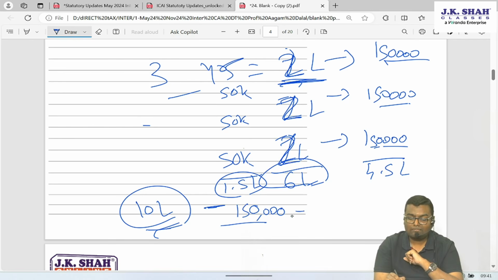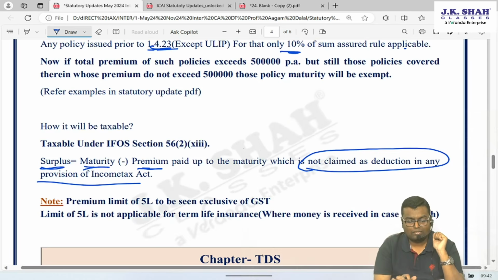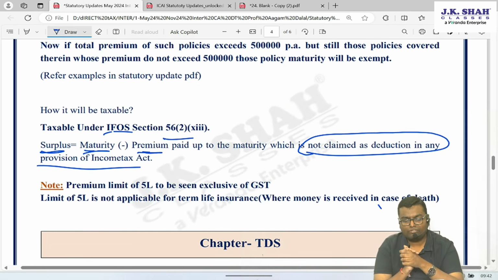So how much surplus will now be taxable? 8,50,000. Under which head will it be compulsorily taxable? IFOS. So in IFOS, section 56 subsection 2 clause 13, how much surplus is taxable? Maturity minus premium paid up to maturity which is not claimed as a deduction in any provision of the income tax.